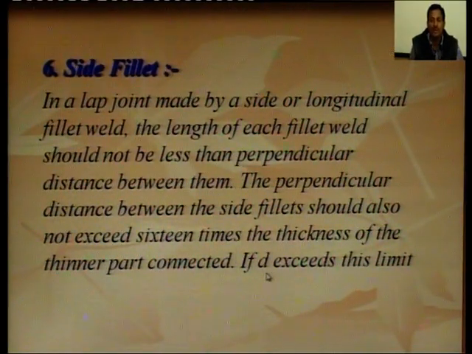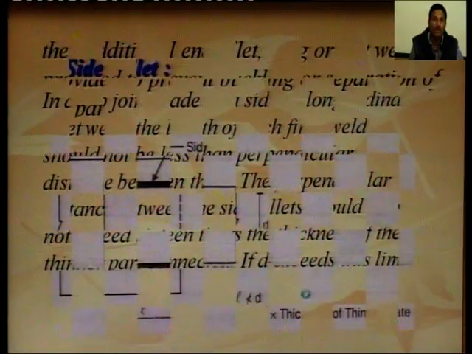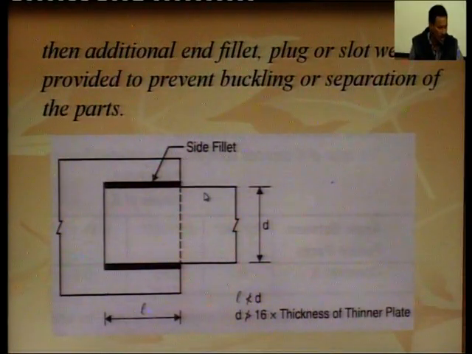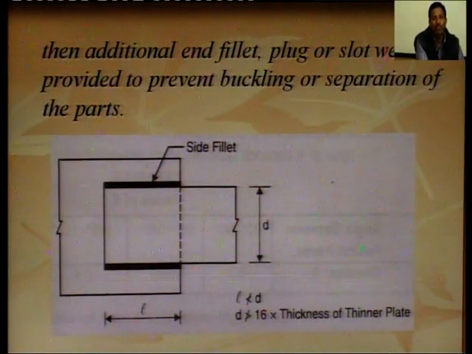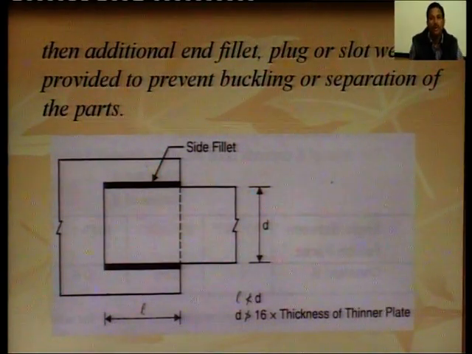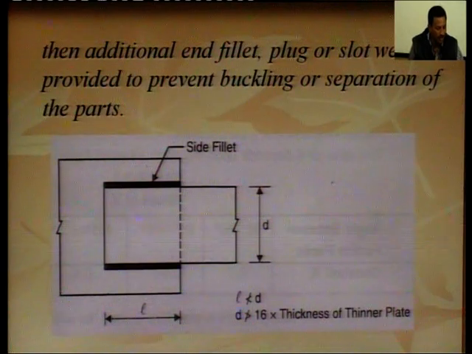If this distance D exceeds this limit, then an additional end fillet weld, plug or slot weld is provided to prevent the buckling or separation of the parts. So, if the perpendicular distance is greater than 16 t, then end return or slot weld is provided to avoid the buckling of the member.